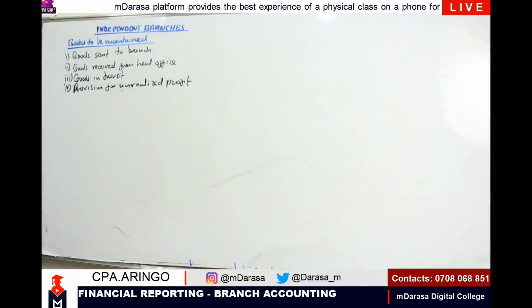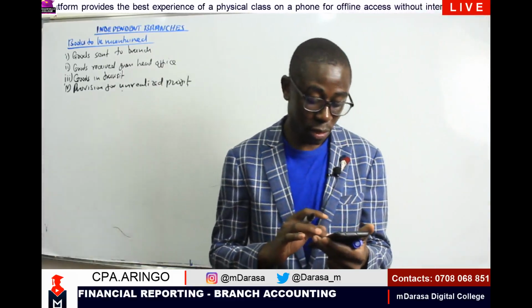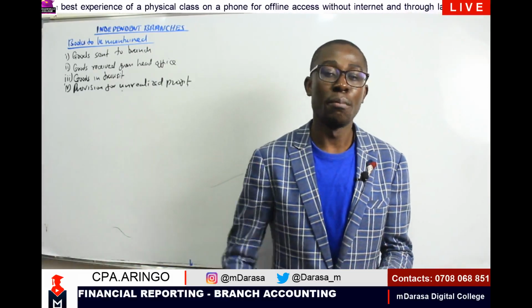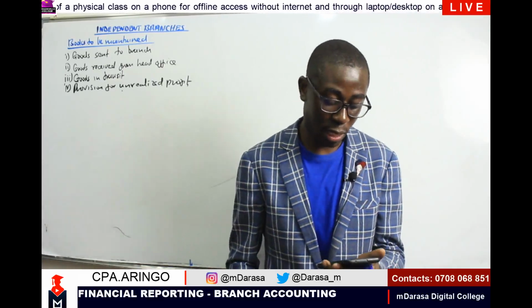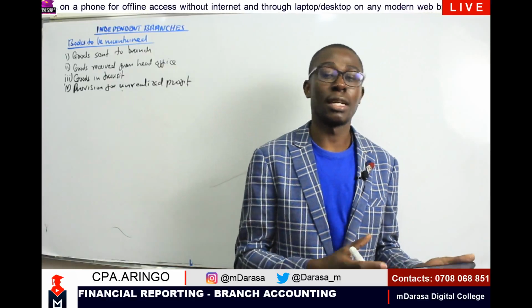until the goods are sold by the branch. The unrealized profit on closing stock should be provided for by debiting our head office profit and loss account, and we are going to credit our branch current account.